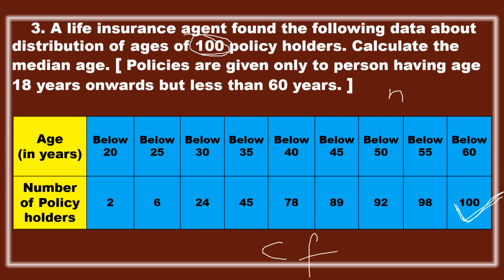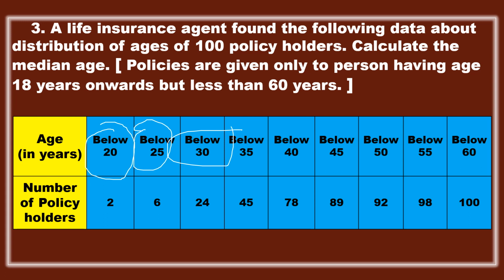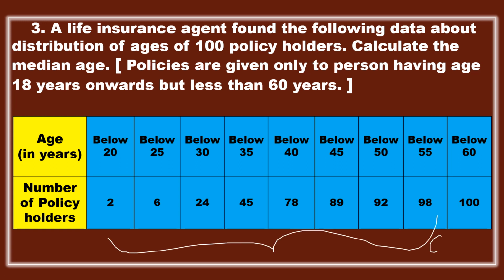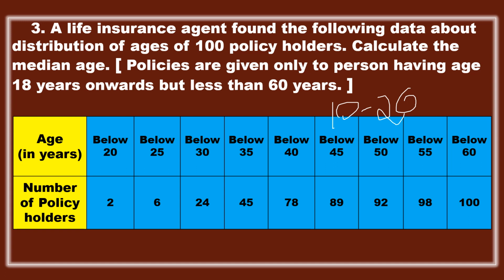Suppose you are confused, then you check in this way. If below 20, below 25, below 30, or the question is like less than 20, less than 25, in this way, then the values of frequency are CF values, they are not F values. Whenever we see class intervals like 10 to 20, then whatever frequencies are there, you can take as frequencies. But if the class intervals are like below or less than, then these F's are CFs.